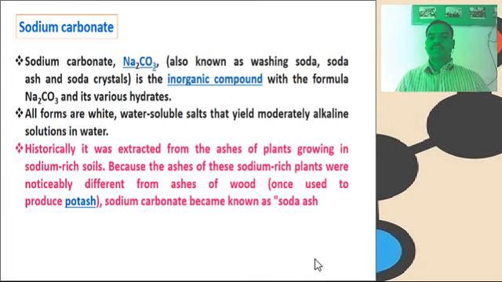All forms are white, water-soluble salts that yield moderately alkaline solutions in water. Historically, it was extracted from the ashes of plants growing in sodium-rich soils, because the ashes of these plants were noticeably different from the ashes of wood once used to produce potash. Sodium carbonate became known as soda ash.